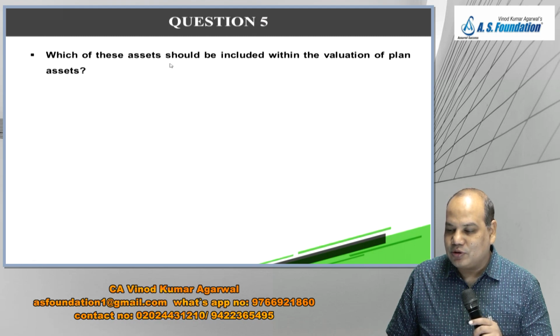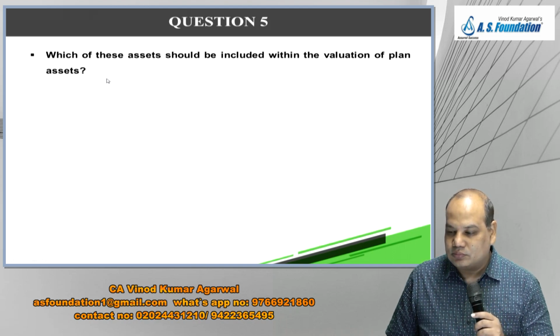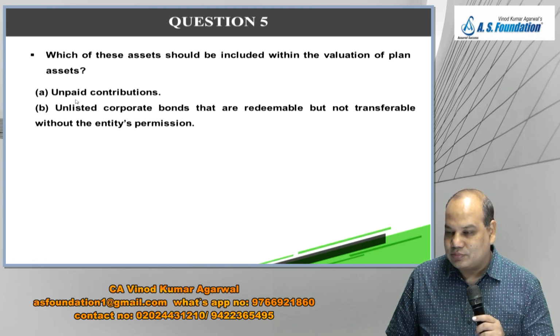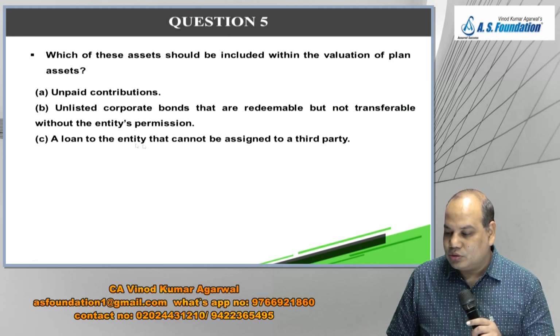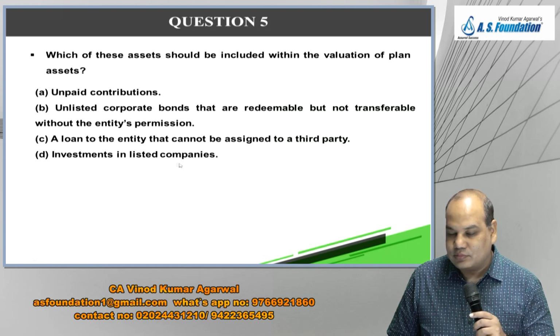Okay, try one more. Which of these assets should be included within the valuation of plan assets? Unpaid contribution, unlisted corporate bonds that are redeemable but not transferable without the entity's permission, a loan to the entity that cannot be assigned to a third party, investment in listed companies.